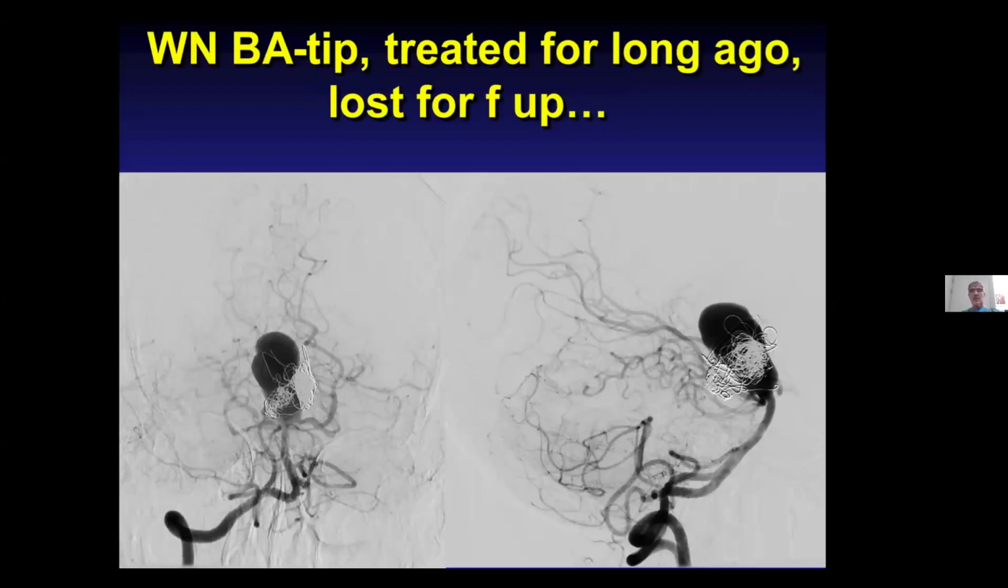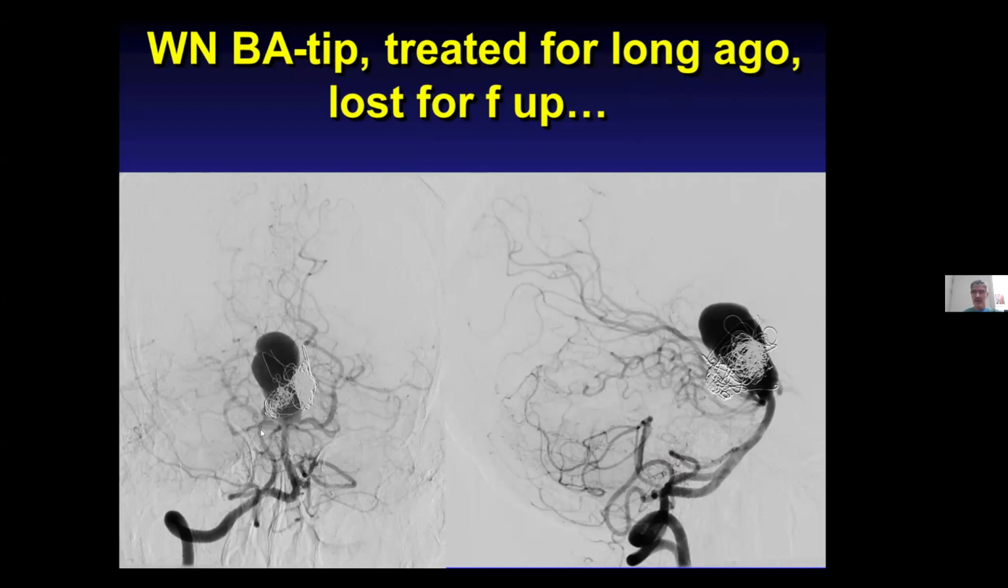So when we had this initial success, then the company gave some information to the neurosurgical community about this device. And this is a case from Canada, Edmonton. This was a huge recurrence of a basilar tip aneurysm that was treated long ago. I don't know the exact time of treatment, and the patient was lost for follow-up. What you see here, the aneurysm is widely open, and again, this is an imminent risk for subarachnoid hemorrhage.